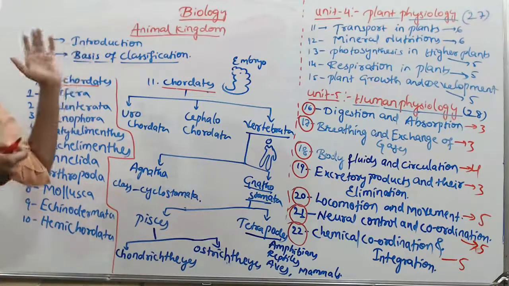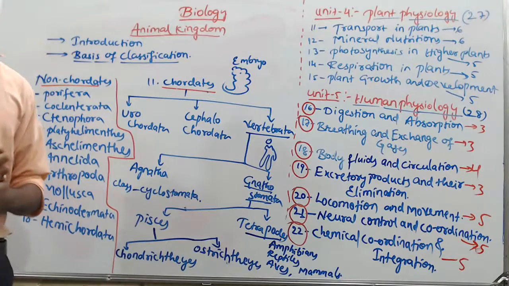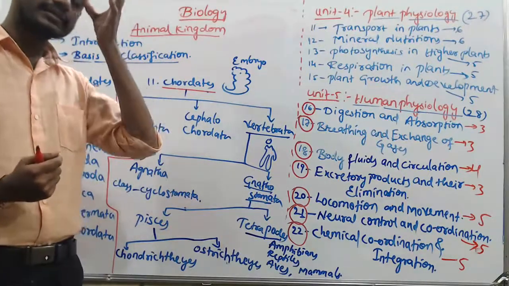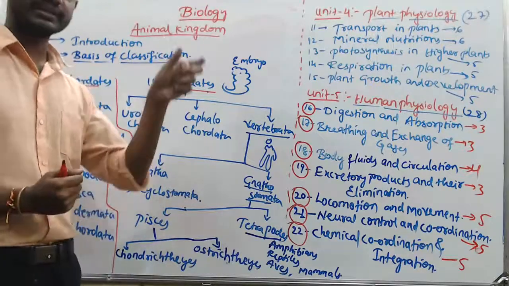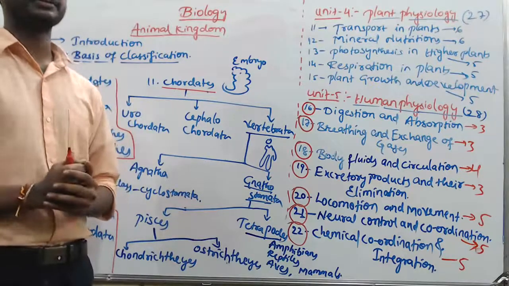In the living world, the first chapter, we're going to discuss systematic classification: kingdom, phylum, class, order, family, genus, and species.